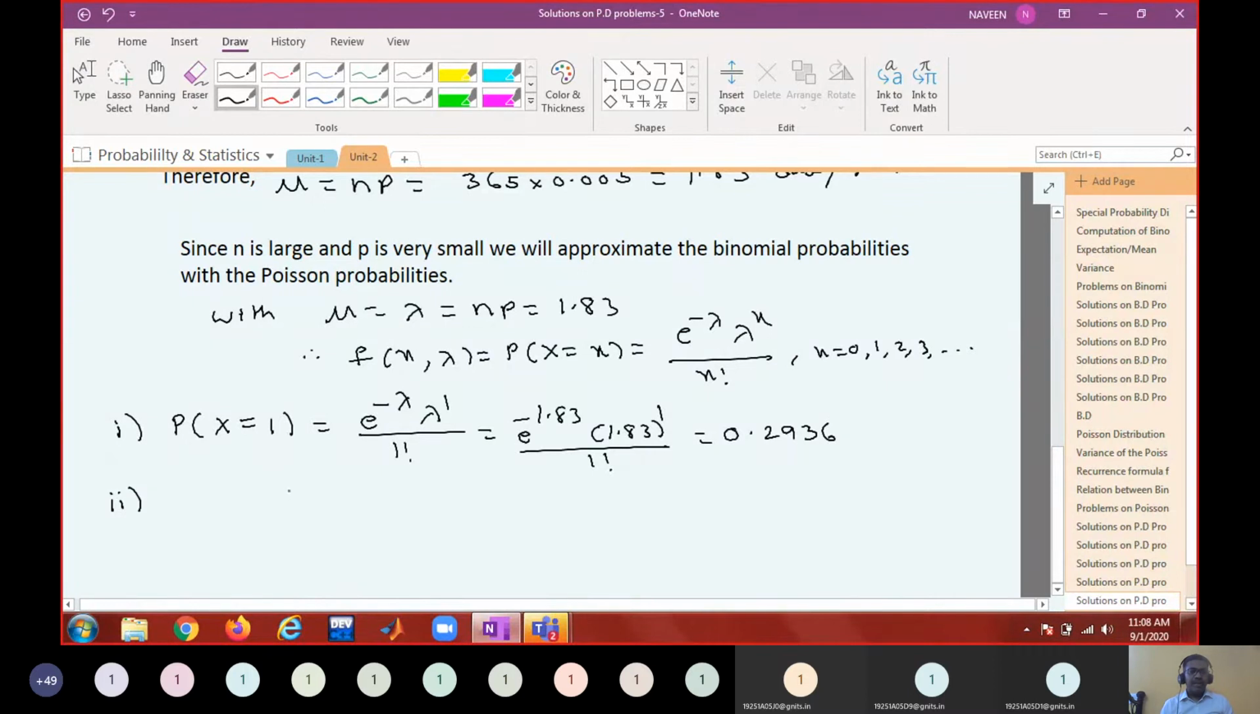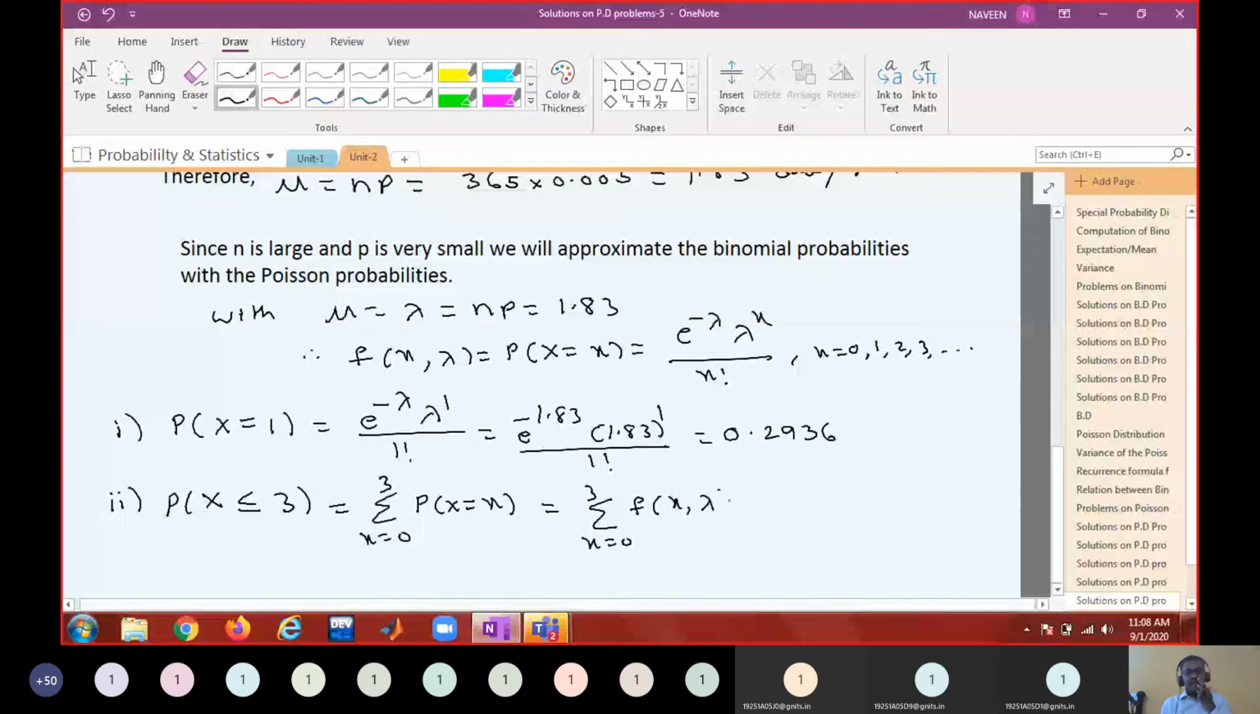What is the next question? At most 3 days with an accident. Probability that at most 3 days means what? X less than or equal to 3. So this is sigma x equal to 0 to 3, P of X equal to x. So this is summation x equal to 0 to 3 f of x comma lambda. Lambda is how much? 1.83.